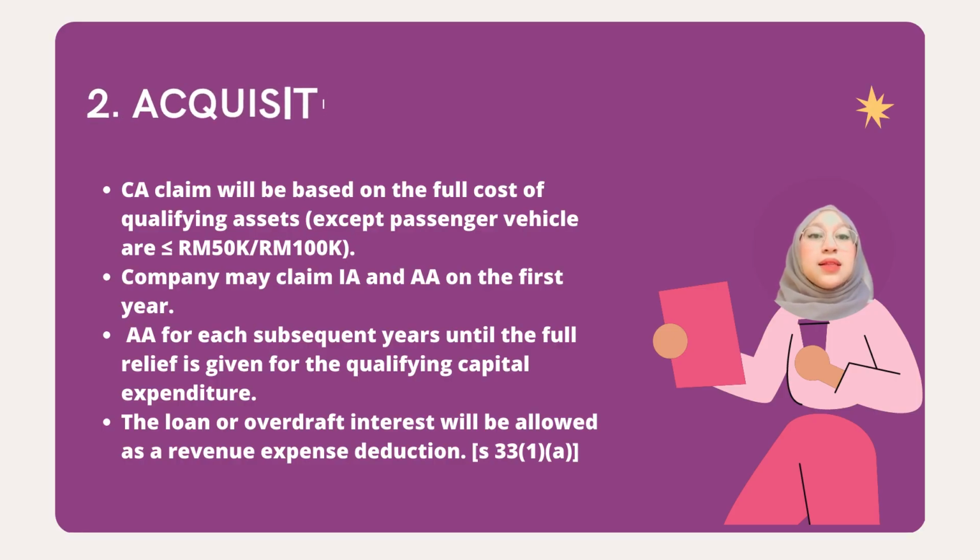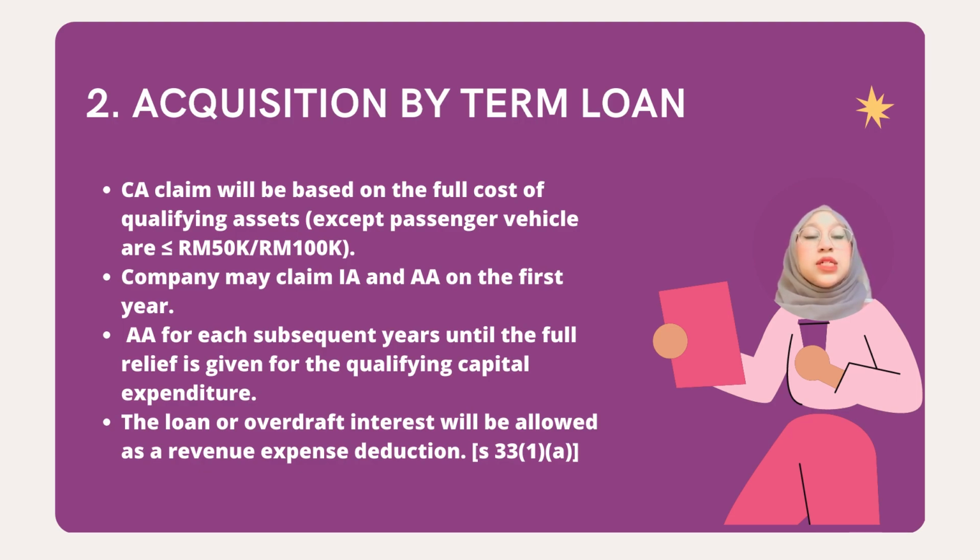Do bear in mind that the acquisition of assets by term loan is just the same as the acquisition of assets by cash. The only difference is that the loan interest will be allowed as a revenue expense deduction by virtue of Section 33, Subsection 1, Para A.